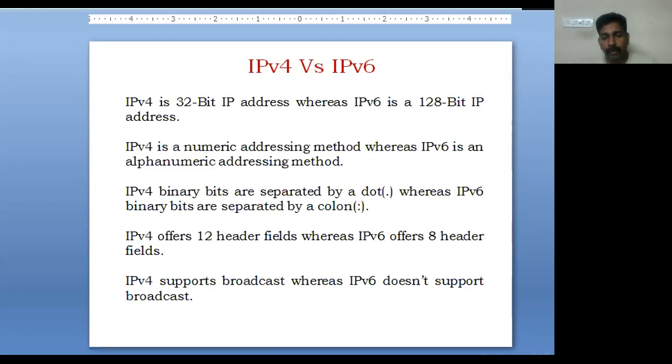IPv4 binary bits are separated by a dot, whereas in IPv6 they are separated by a colon. In terms of header fields, IPv4 offers 12 header fields, whereas IPv6 offers only 8 header fields. IPv4 supports broadcast, whereas IPv6 doesn't support broadcast.